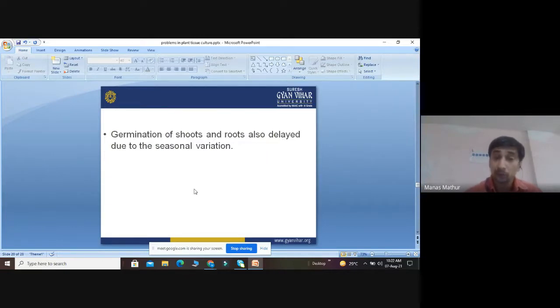Germination of roots and shoots is also delayed due to seasonal variation. Suppose there is an extremely dry climate, what will happen? There is no media, so the explant cannot absorb the media. If the explant does not grow, there is no rooting and shooting. If there is a lot of winter season, sometimes there is active cell division which is not required, so again that can cause the problem of senescence.